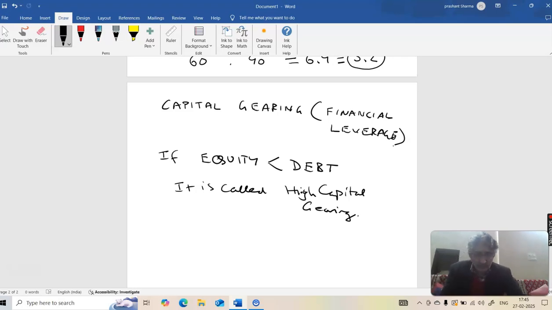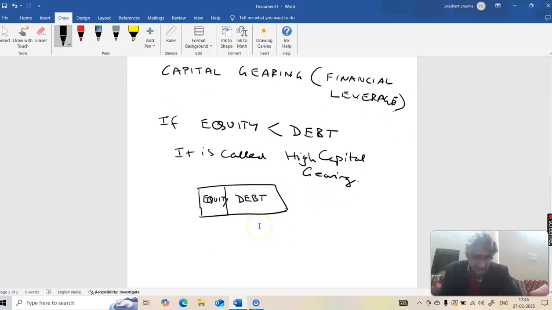Children, we can visualize this in the form of a rectangle, a kind of visual I'm giving you. Let's say this rectangle shape is denoting the total capital. Now equity I'm writing over here, and this is the portion of debt. So what do you see here? That the proportion of debt is more in this rectangle. The area of debt is more than the area of equity. It simply means capital is geared high.